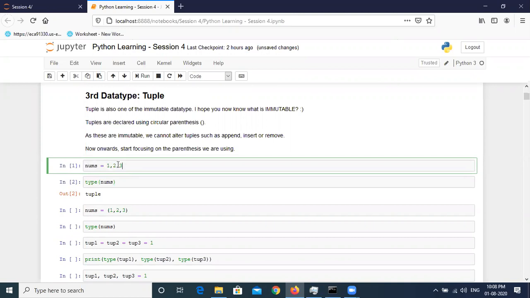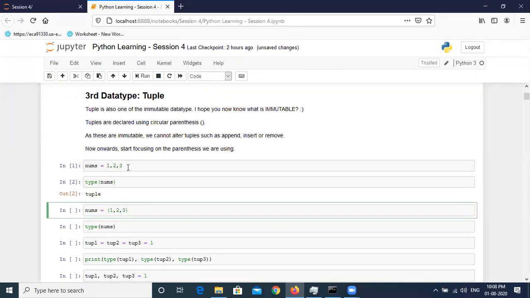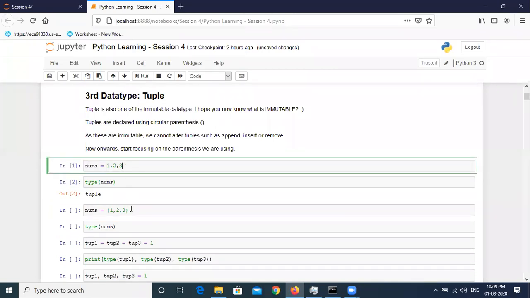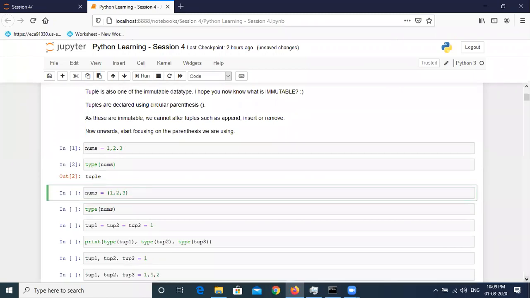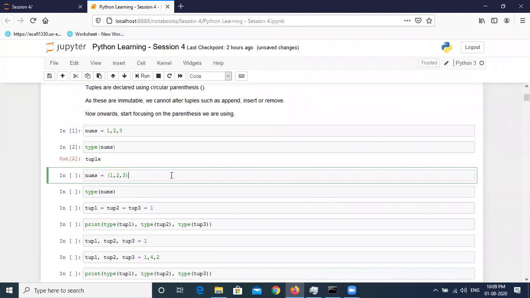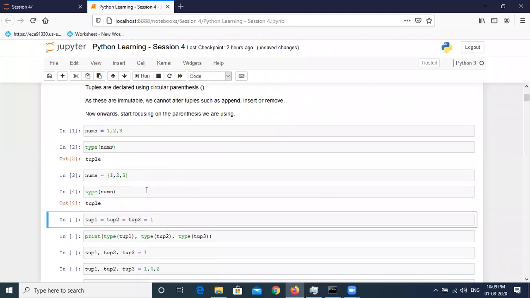If you don't define brackets here, it will work, but it is not advisable. For creation of tuples, always use circular brackets like this. There is no difference in the variable creation in these two cells, but it is advisable to always use circular brackets for creation of tuples. If I run this, the answer will be the same.